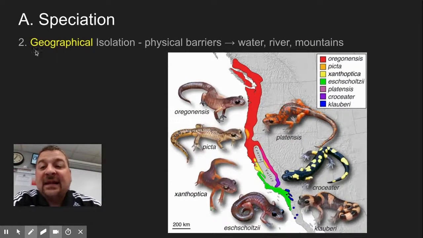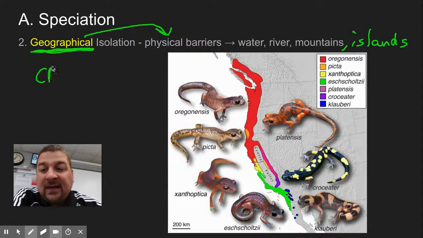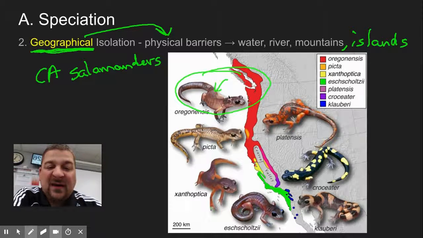Okay, the next isolating mechanism, very closely related to allopatric speciation, is geographic isolation. Where geographical, obviously a physical barrier like water, river, mountains, islands, which we talked about before, can actually separate creatures, and then the variation builds up between them. One common example is the Californian salamanders. Okay, in the Californian salamanders, the original species up north here is this subspecies right here. Okay, just kind of brown, kind of drab.